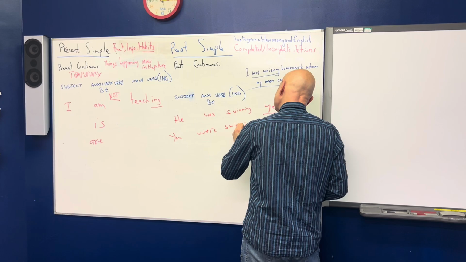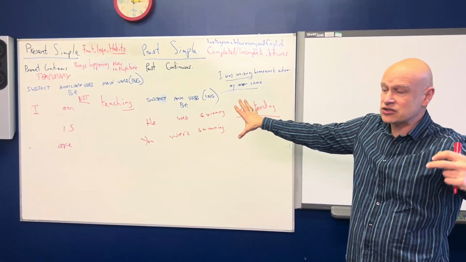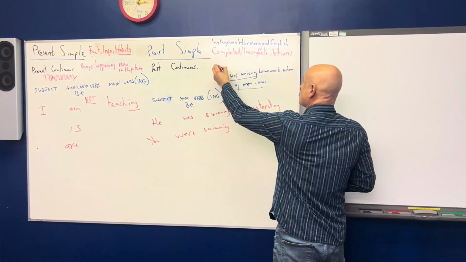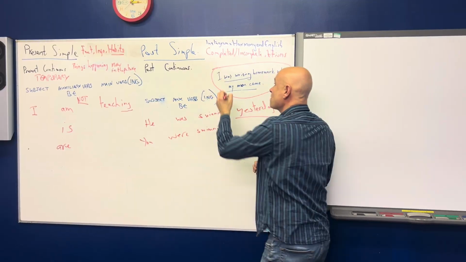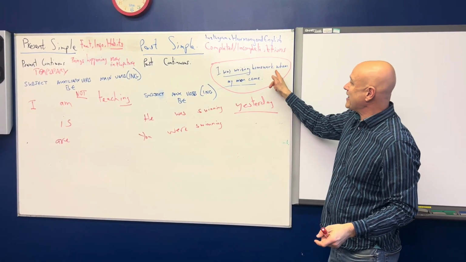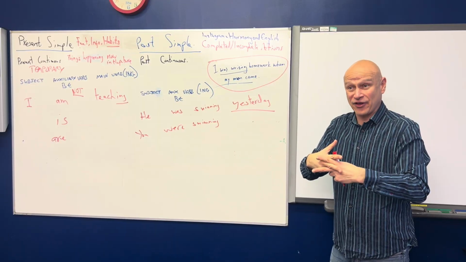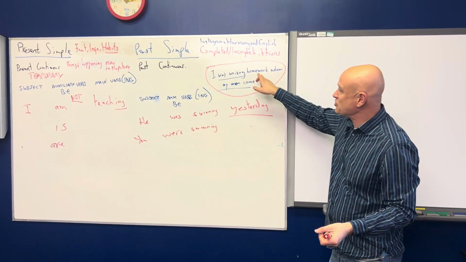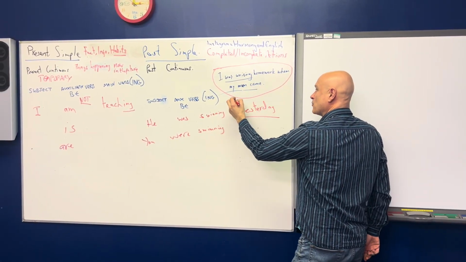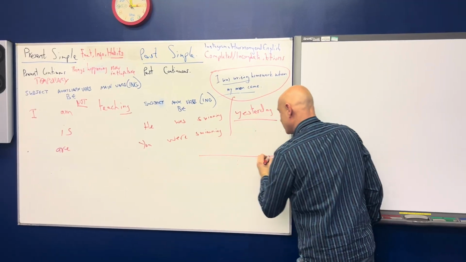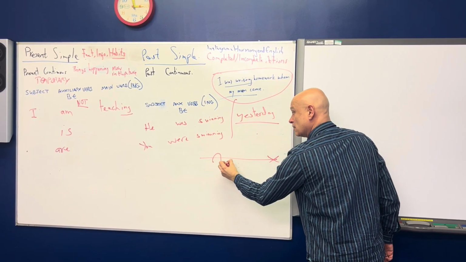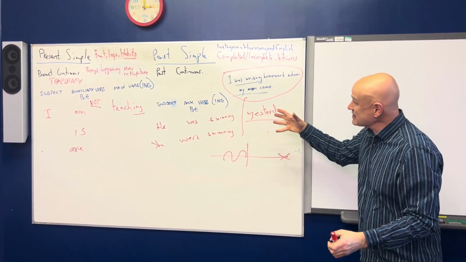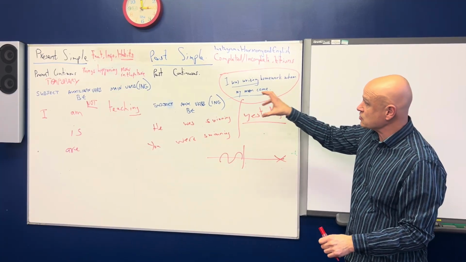I've left one of your sentences on the board because within the past continuous we use this a lot, basic, but a lot of the times we merge the past continuous and the past simple together, and it makes it more understandable. When we do this here, we're showing that something was happening and then suddenly something interrupted it. And these are the basics of the past continuous and the present continuous.